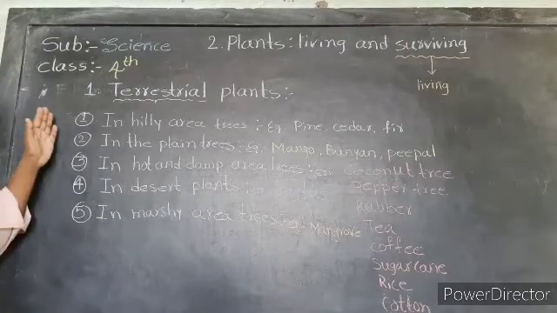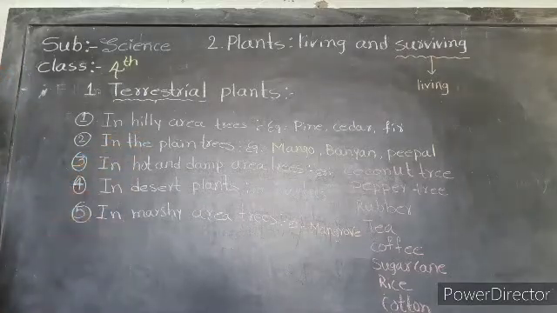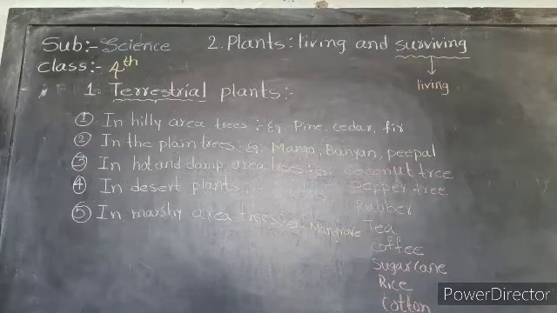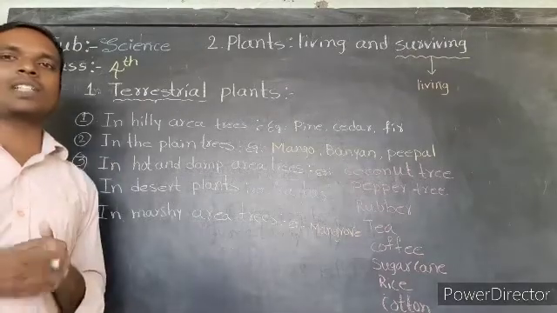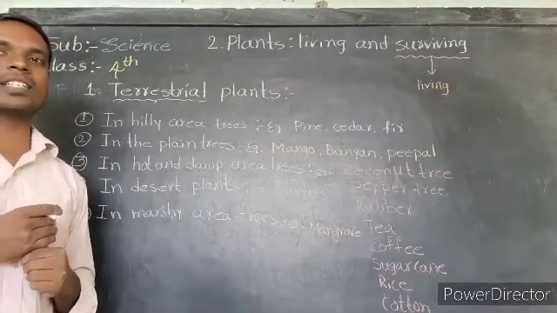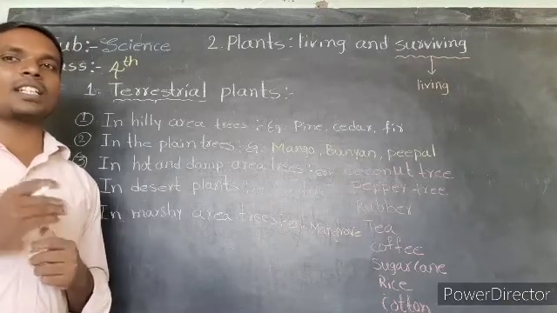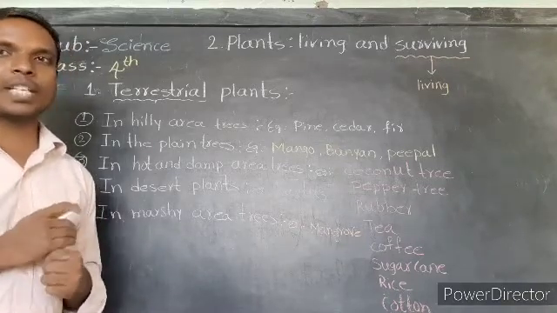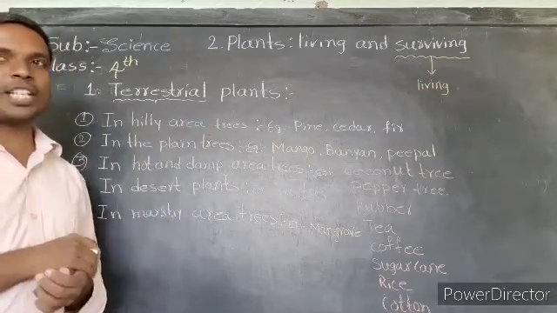Okay, so these are the 5 types of terrestrial plants. In the hilly area trees, some plants grow on the hilly area, so they have special structures: instead of flowers, they have cones, and they have needle-like leaves.